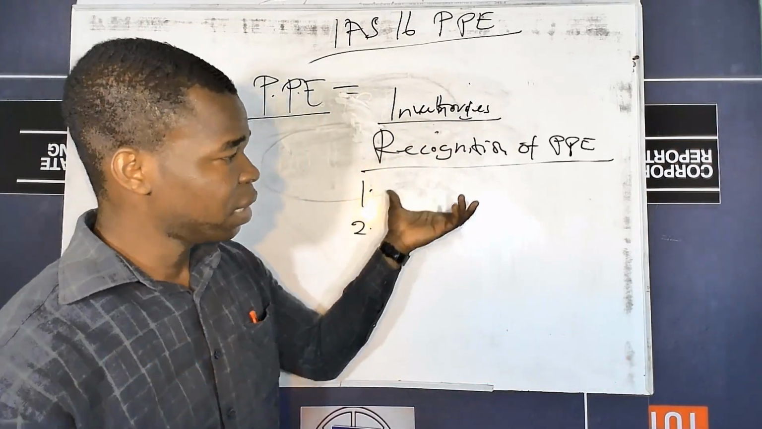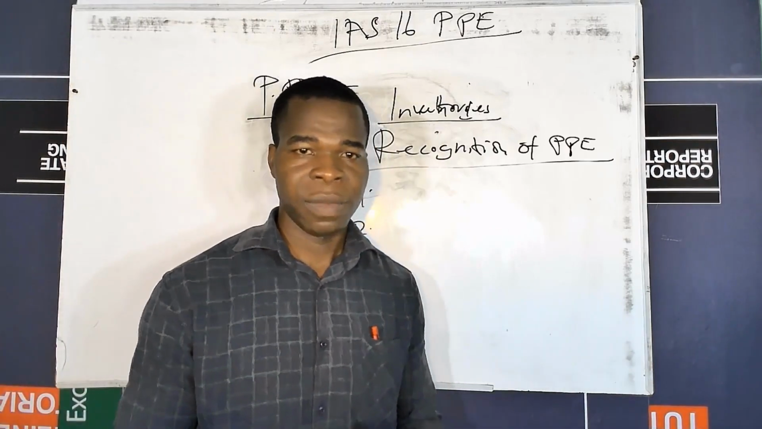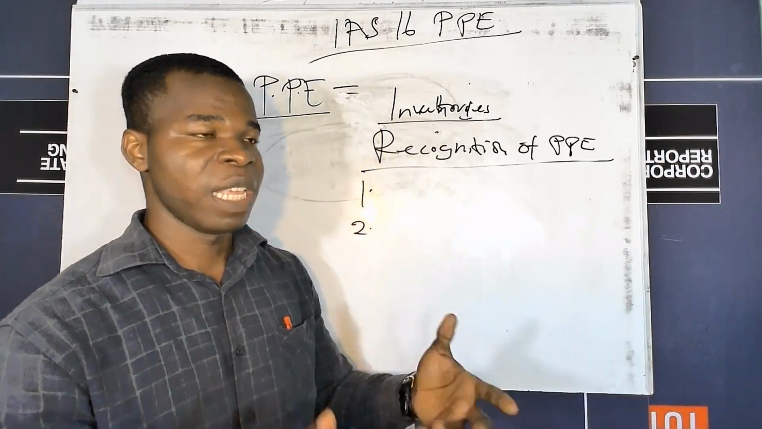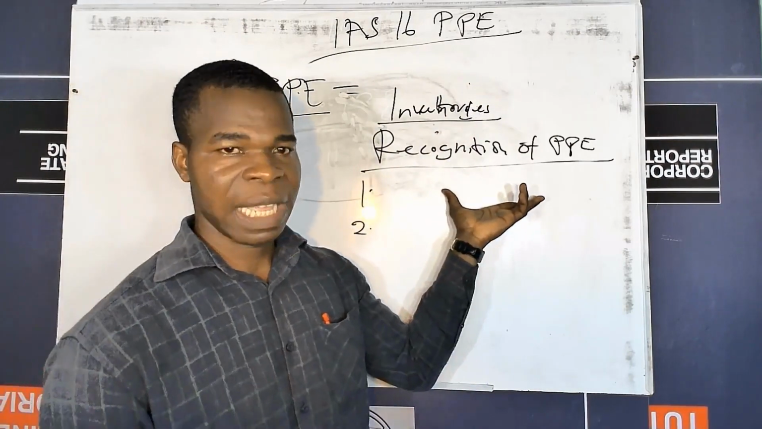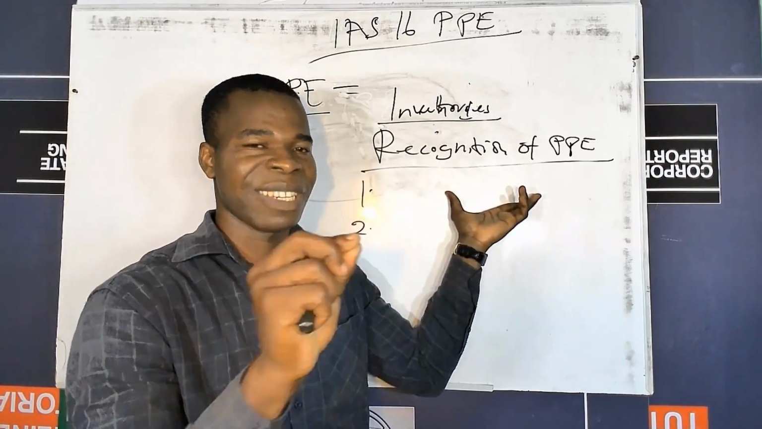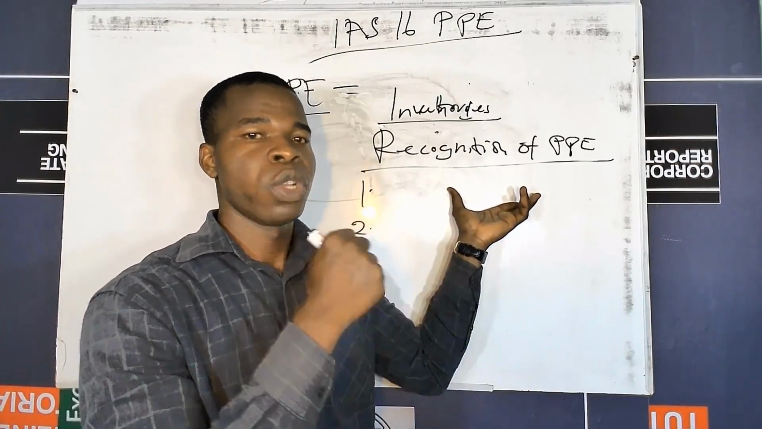This criteria is very, very important, because there are sometimes that some assets try to function or behave like a property, plant, and equipment, but the economic benefit associated with that particular asset does not flow to the entity. It does not flow to the business.